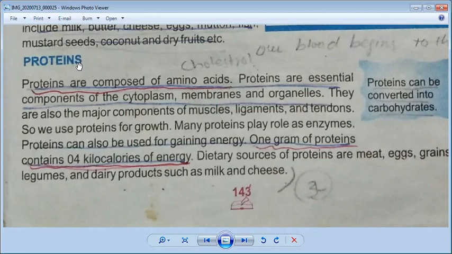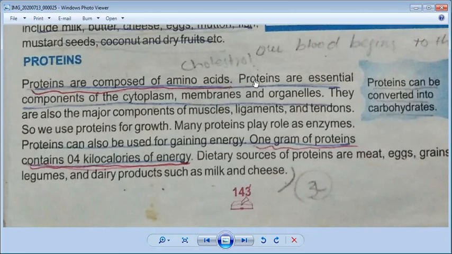Now we'll discuss proteins in detail. What are these proteins? We will see proteins. Okay, Betty, look at the screen. Proteins are composed of amino acids.